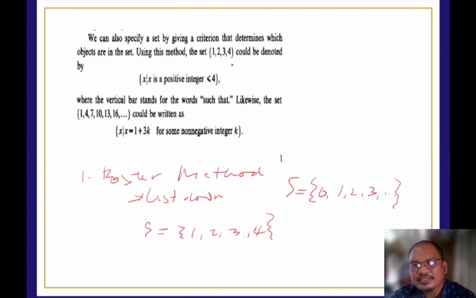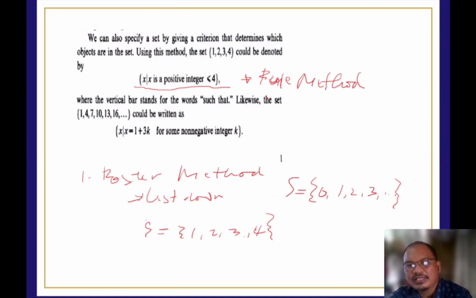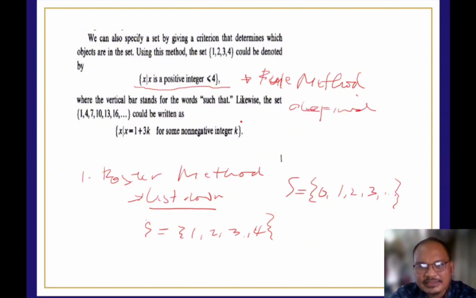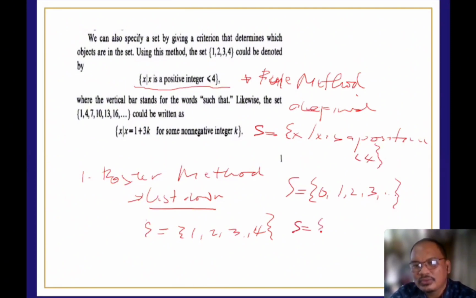Okay. The second one is yung set builder natin. Tama po yung second one. In layman's terms, ang tawag natin dyan ay rule method. Tama? Yung rule method natin is we're going to define the elements. Dito, hindi list down. This one, we're going to define the elements. Okay? Wherein set S is equal to the set of x such that x is a positive integer less than 4.